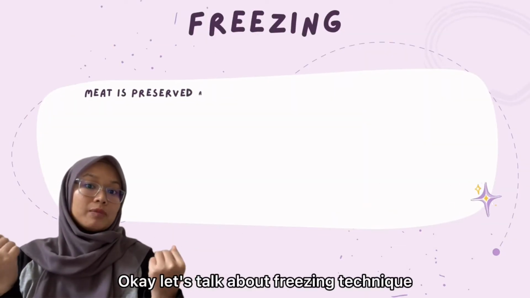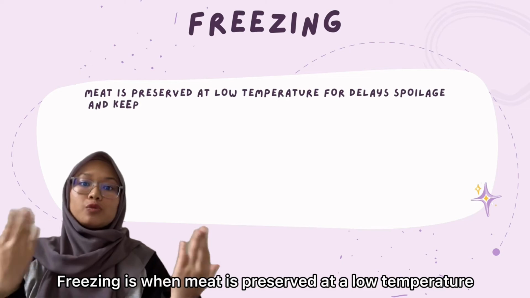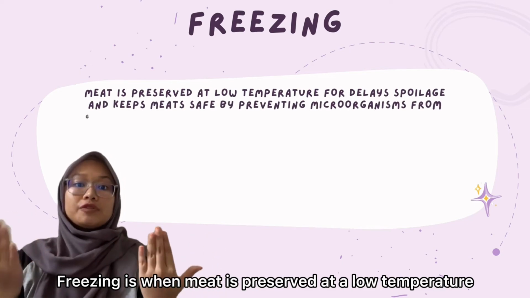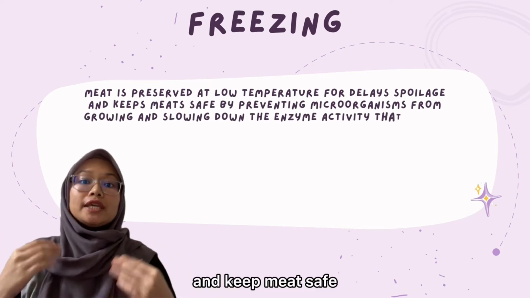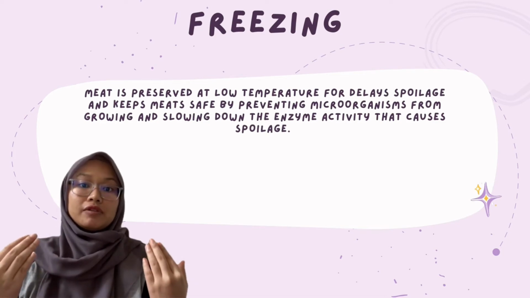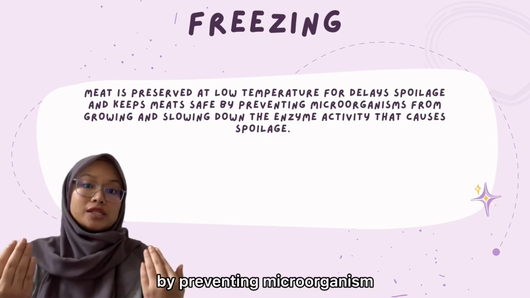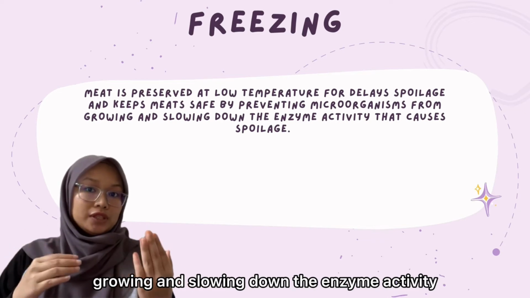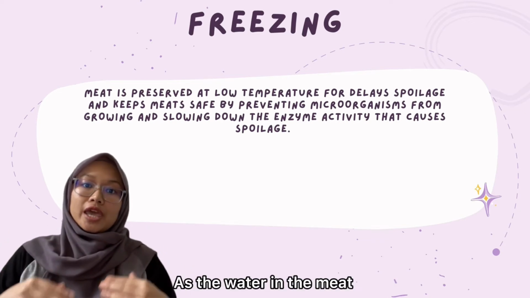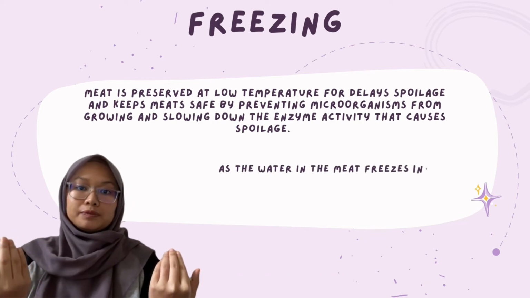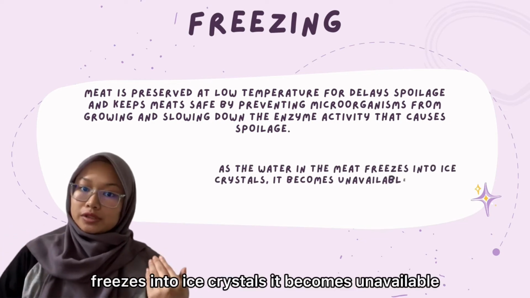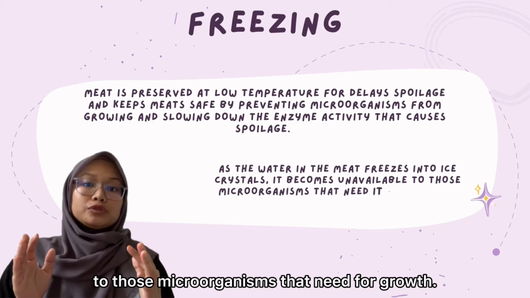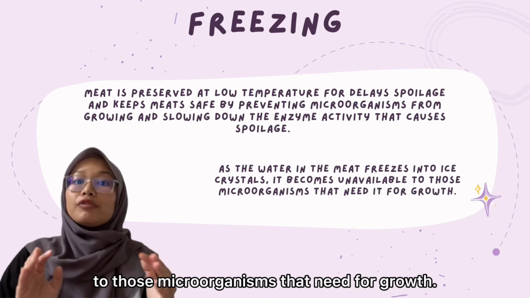Okay, let's talk about freezing technique. Freezing is when meat is preserved at a low temperature for a delayed spoilage and keep meat safe by preventing microorganisms growing and slowing down the enzyme activity that can cause the spoilage. As the water in the meat freezes into ice crystals, it becomes unavailable to those microorganisms that need it for growth.